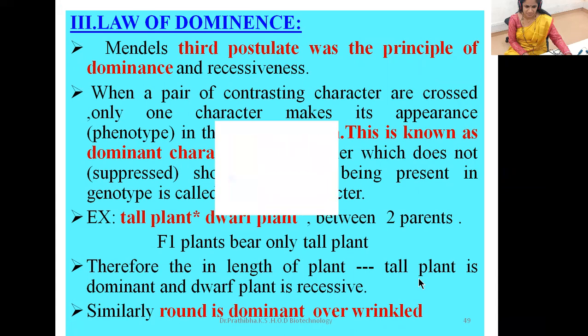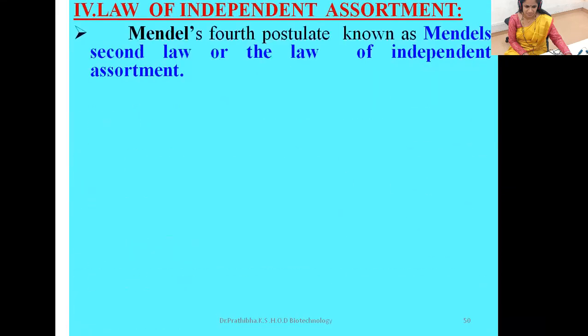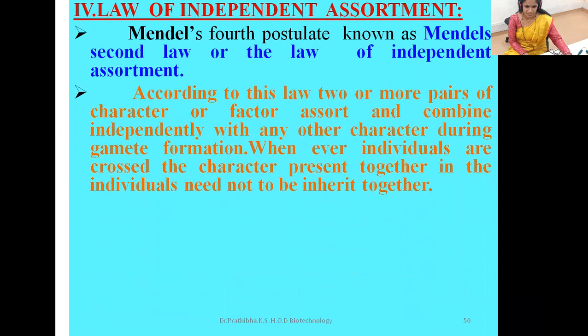Next, let us go through the fourth one, law of independent assortment. This was Mendel's fourth postulate known as Mendel's second law, or the law of independent assortment.